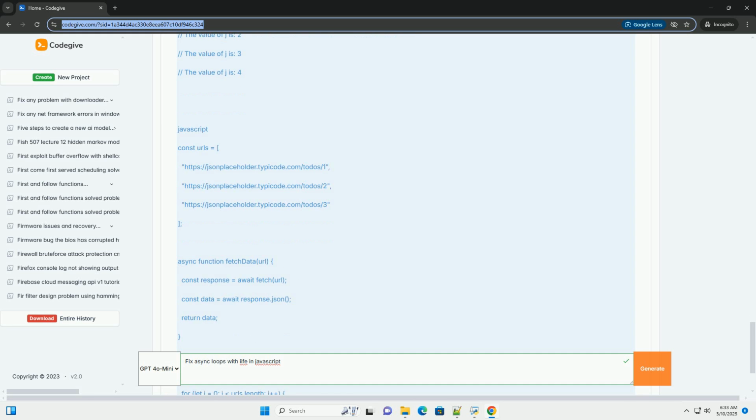In many cases, you can refactor your code to use array methods like map or forEach combined with Promise.all for cleaner and more efficient asynchronous processing. urls.map creates a new array of promises. Each promise represents the result of calling fetchData for a specific URL.